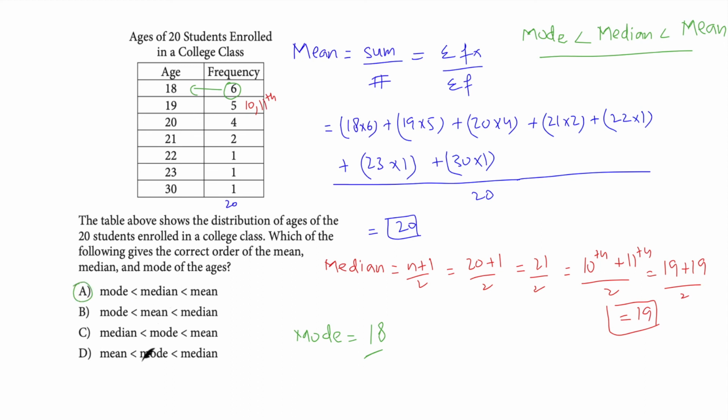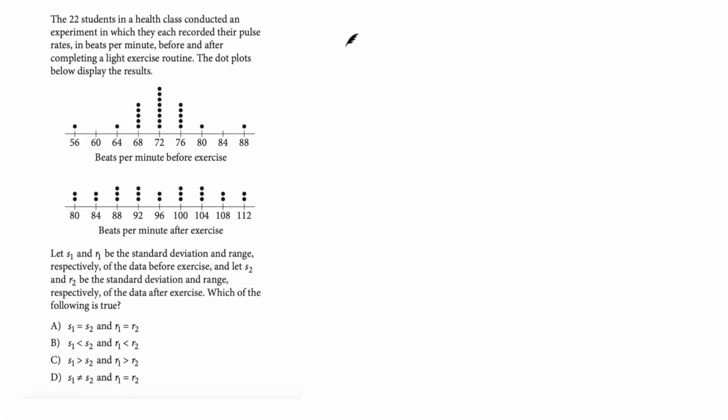Let's have a look at the other option choices as well. Mode is less than, no, this is wrong. Median, no, all are completely wrong. Definitely A is our answer choice. Next question, another very good past paper question.